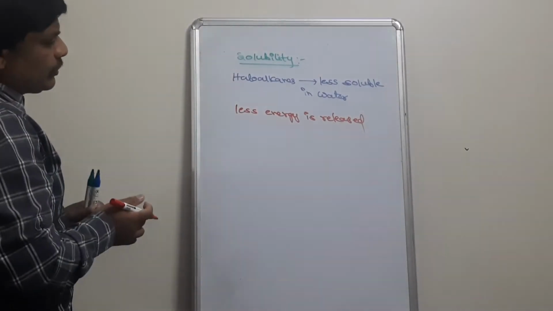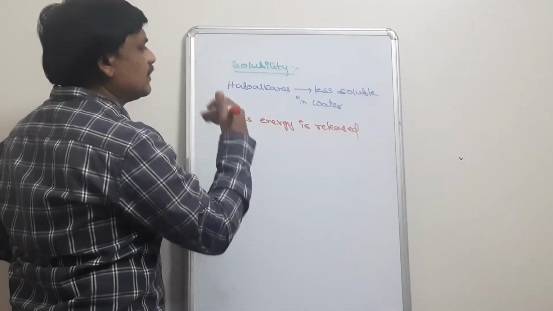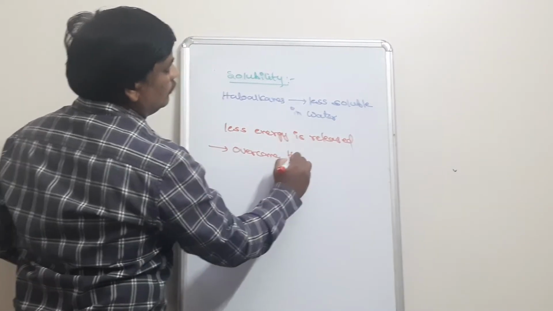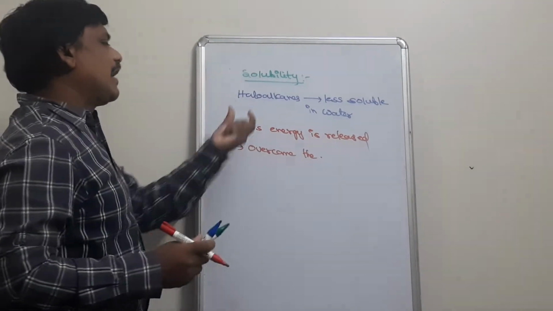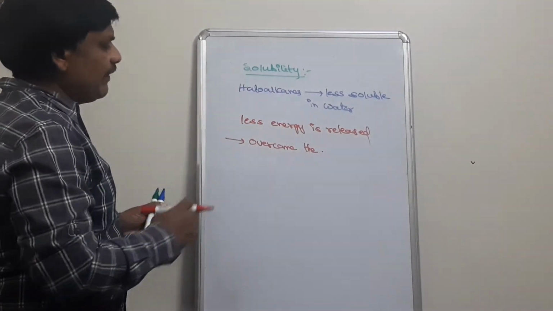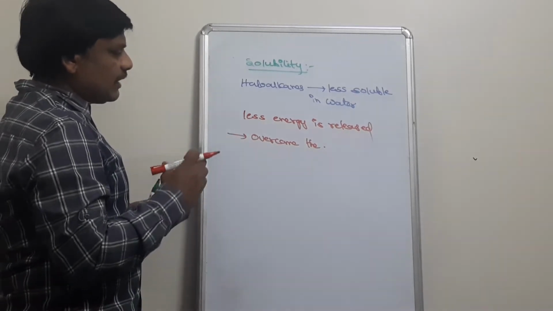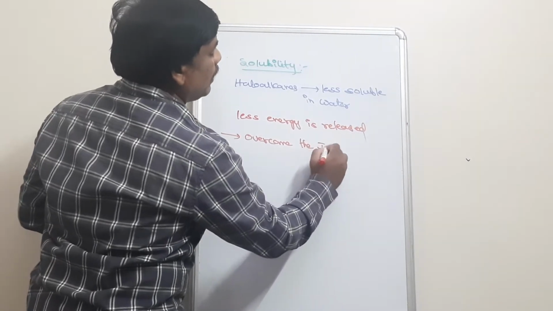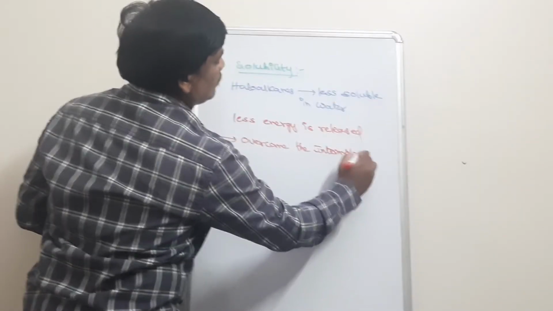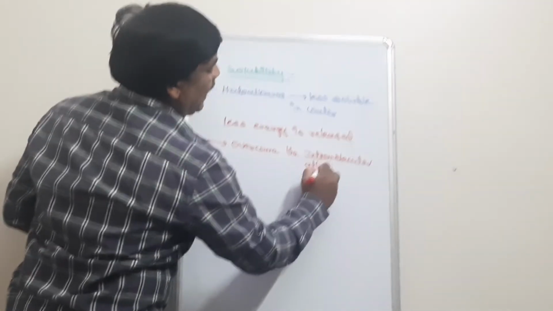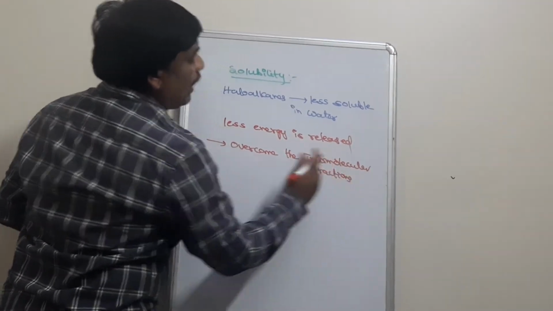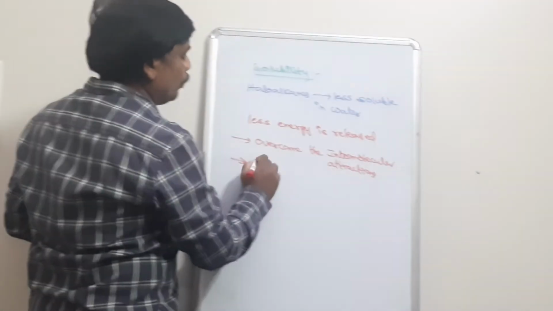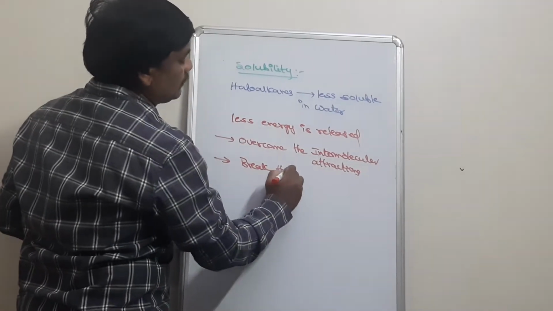That energy is not sufficient to overcome the intermolecular attractions among haloalkanes, and that energy is not sufficient to break the hydrogen bonds.